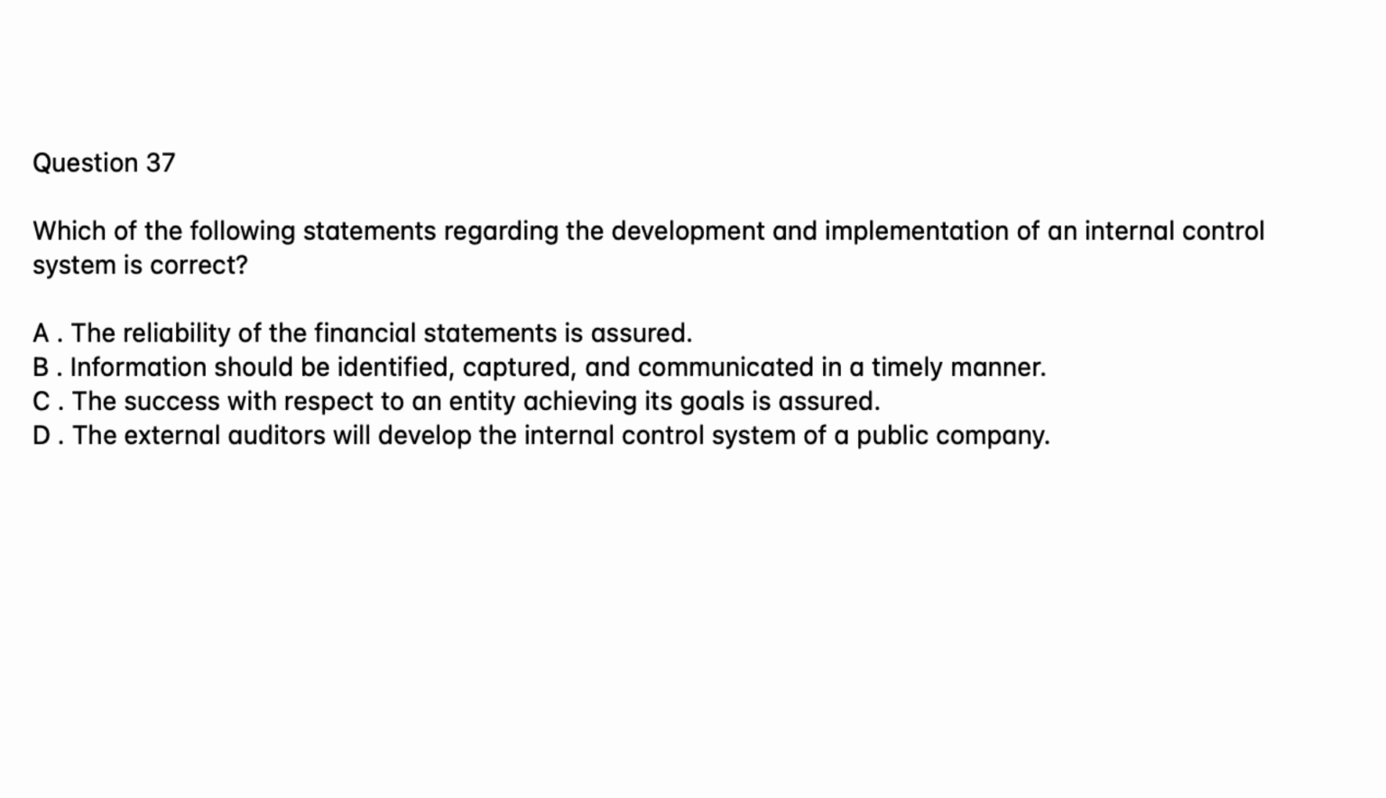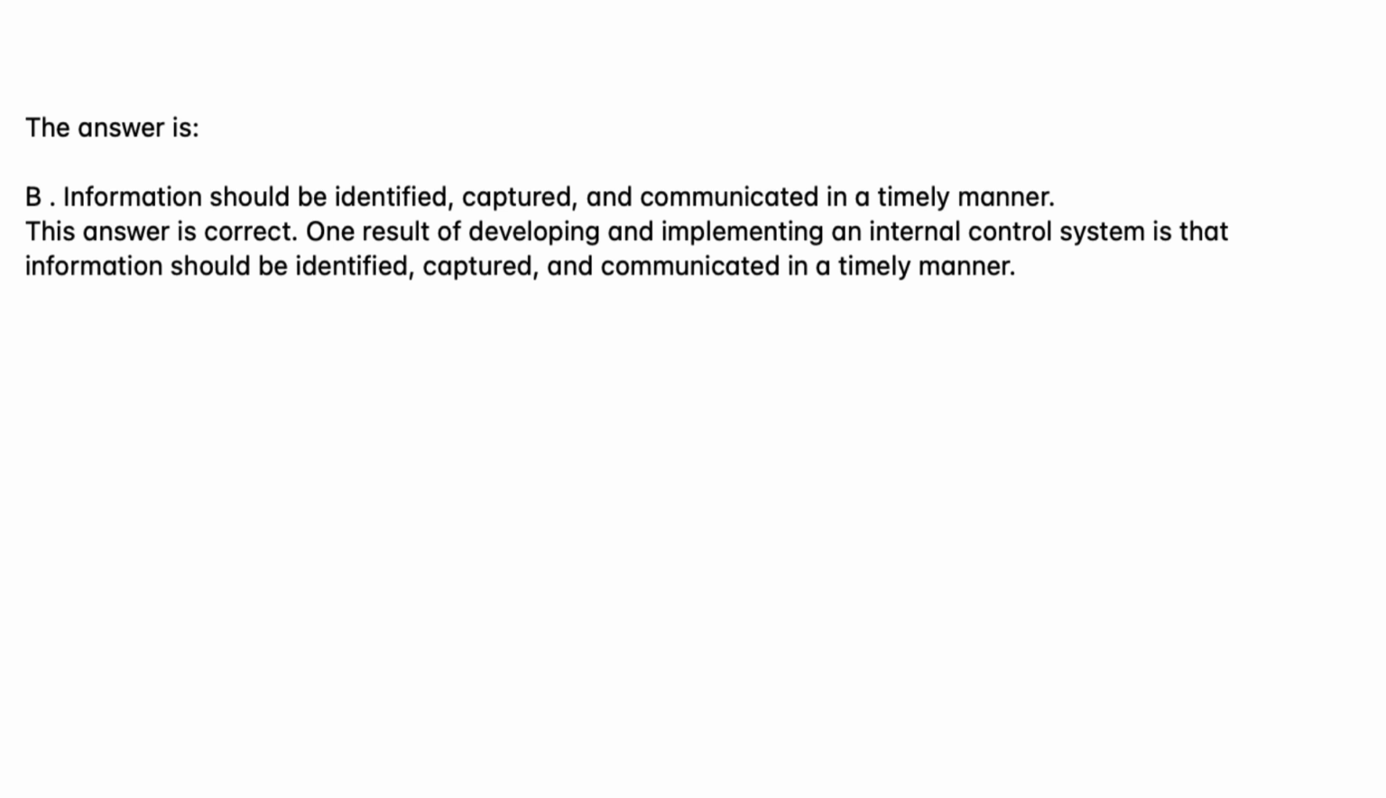Question 37. Which of the following statements regarding the development and implementation of an internal control system is correct? A. The reliability of the financial statements is assured. B. Information should be identified, captured, and communicated in a timely manner. C. The success with respect to an entity achieving its goals is assured. D. The external auditors will develop the internal control system of a public company. The answer is B. Information should be identified, captured, and communicated in a timely manner. This answer is correct. One result of developing and implementing an internal control system is that information should be identified, captured, and communicated in a timely manner.